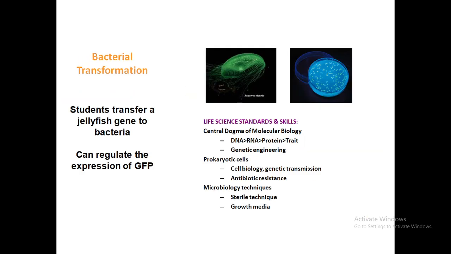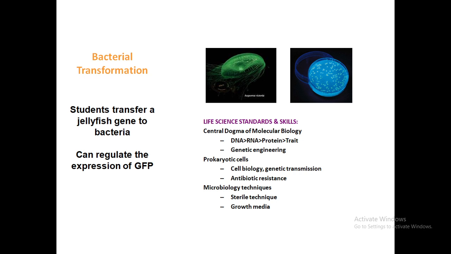The next is bacterial transformation. Students transfer jellyfish genes to bacteria. They can regulate the expression of GFP, and some life science standards and skills should be there, like the central dogma of molecular biology. You need to learn from DNA, RNA, protein and trait, genetic engineering, prokaryotic cells, and microbiology techniques. So these are some different examples that I am giving you before starting the basic techniques.